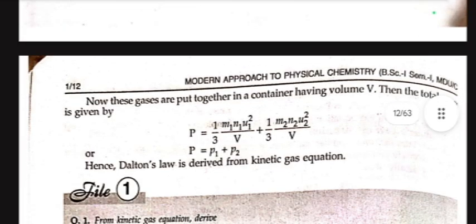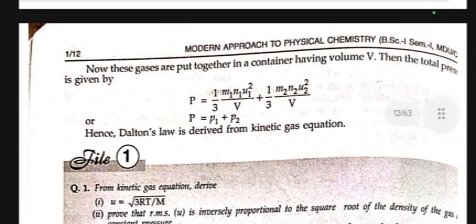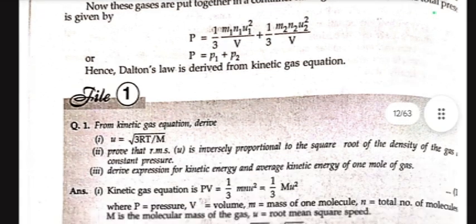Now, when these gases are put together in a container having volume V, the total pressure is given by P equal to 1/3 m1 n1 u1 square by V plus 1/3 m2 n2 u2 square by V, or P equal to P1 plus P2. Hence Dalton's law is derived from the kinetic gas equation.